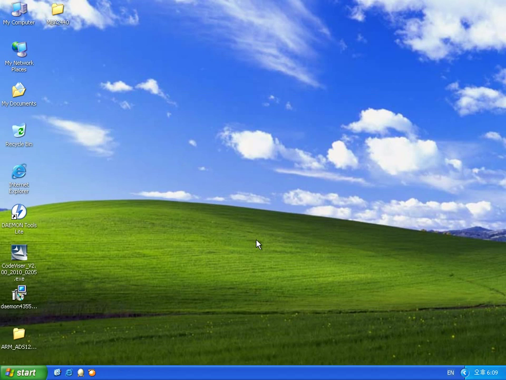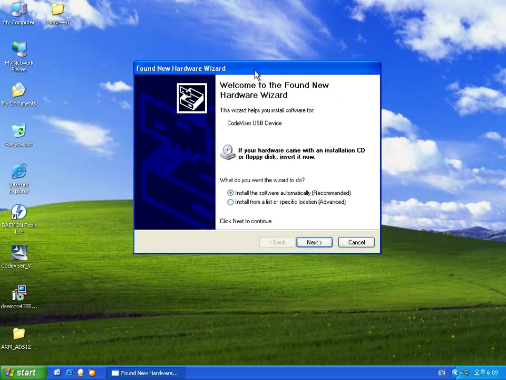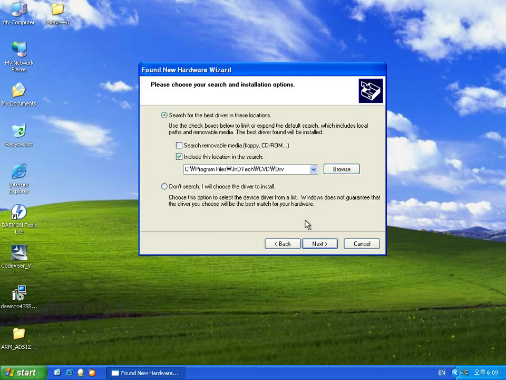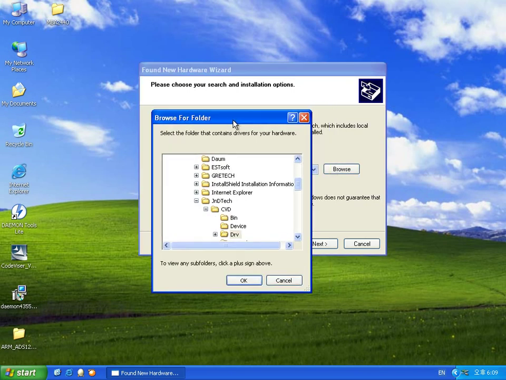And please connect the USB cable of your emulator to your computer, then you can see this window. Yes, you need a driver for CodeVisor. So click Advanced, click this, and click Browse. You already have the driver on your computer because the drivers are included in the install package, so you can find it inside the CodeVisor folder.